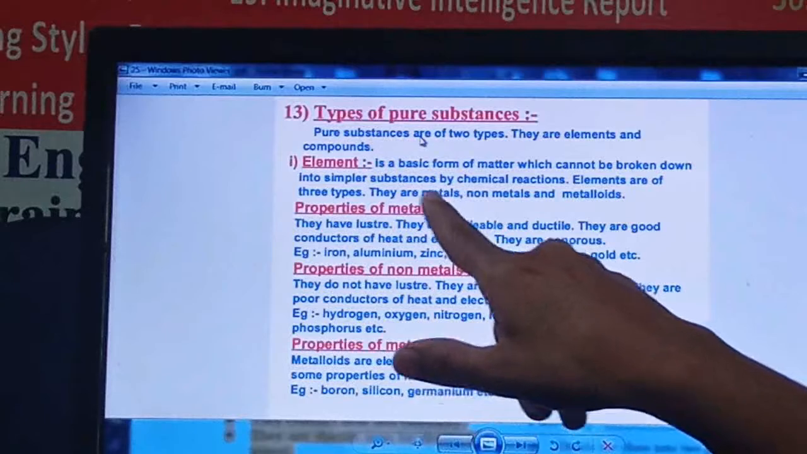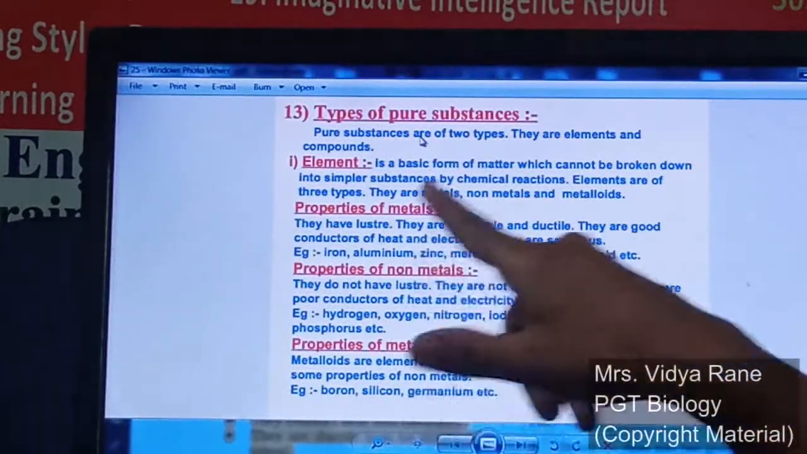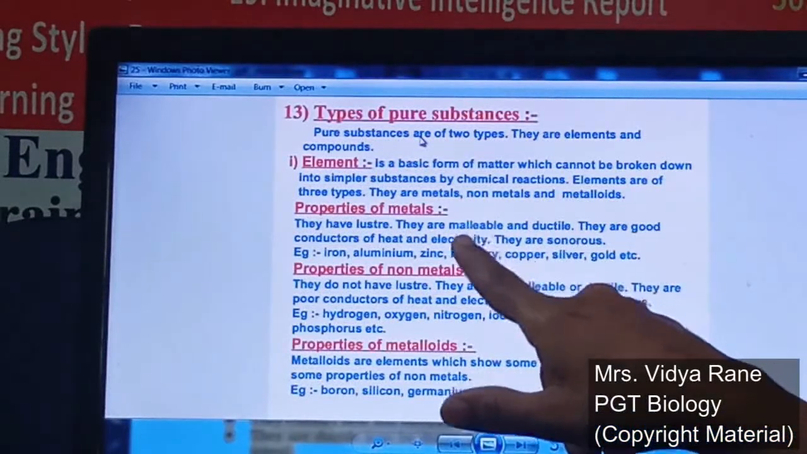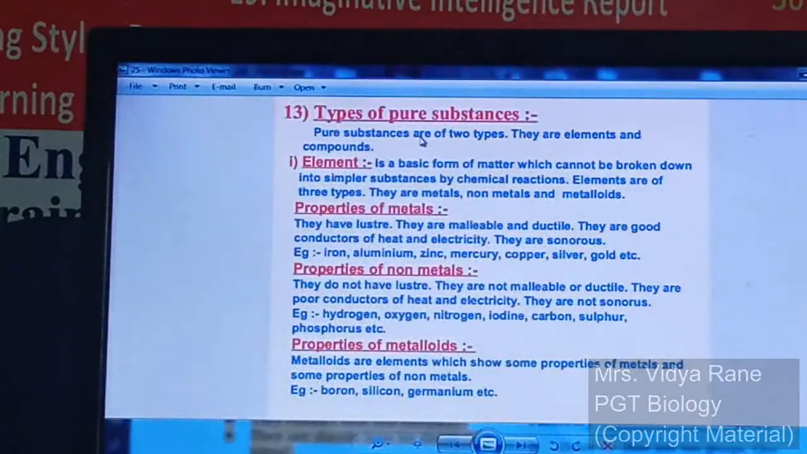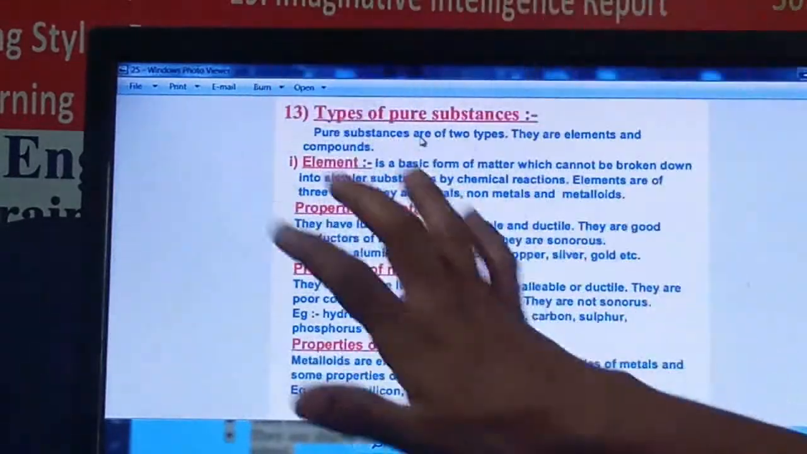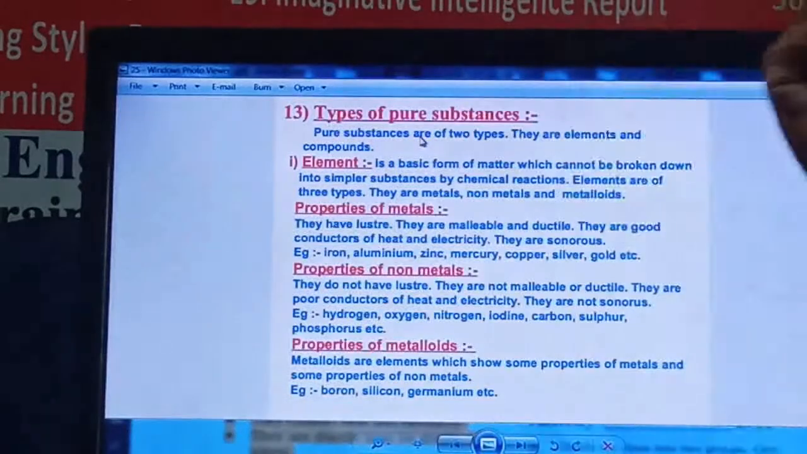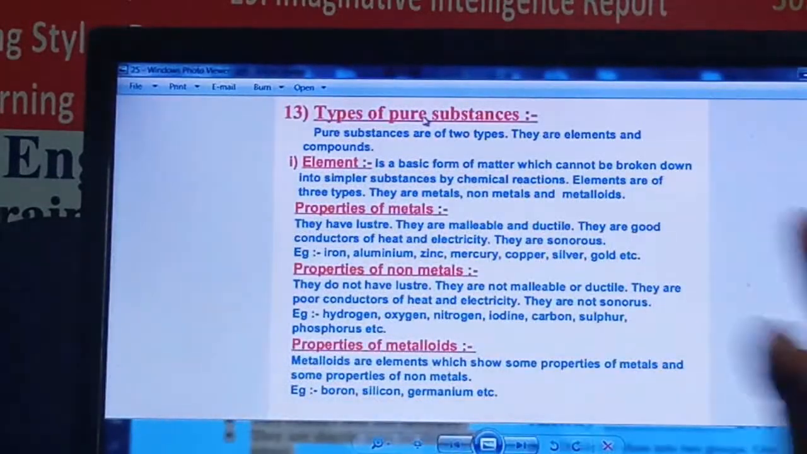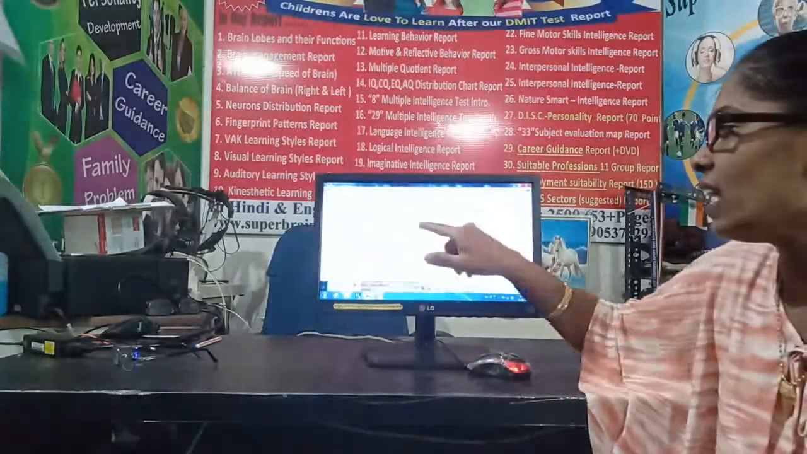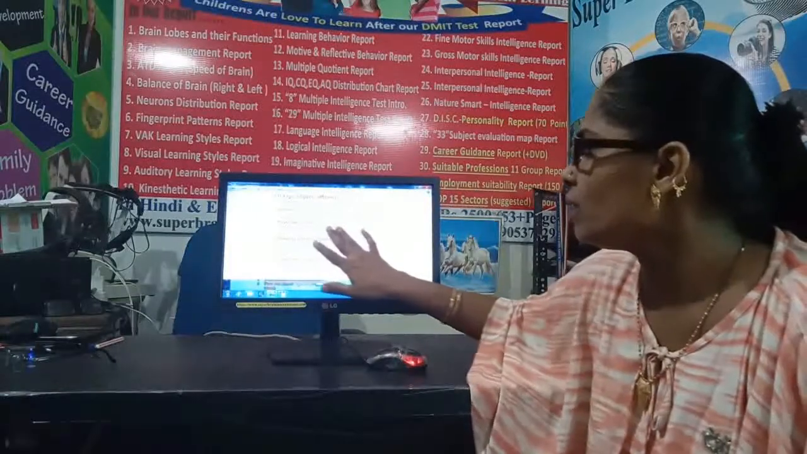Now what are the metals? See here the properties of the metals. They are lustrous, malleable and ductile. Lustrous means they have a shiny appearance. Malleable means if you hammer them, you can convert them into a broad sheet, right? Ductile means they can be drawn into wires. You can make thin wires of them, right? So these are some of the properties of metals.